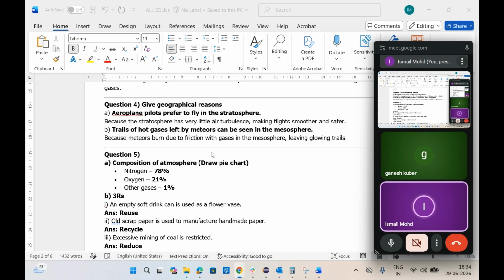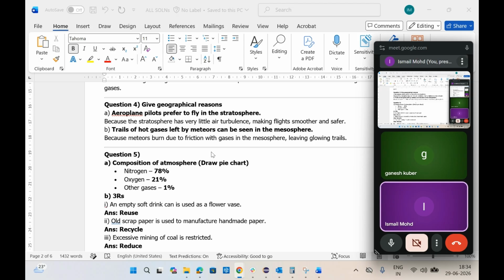There is friction of the meteors with the gases that are present there, and as a result, they burn in that layer itself, basically between the thermosphere and mesosphere. When they burn, they leave trails of hot gases in the mesosphere.